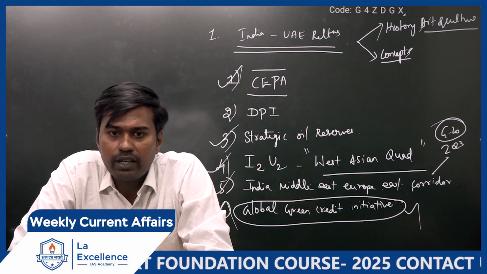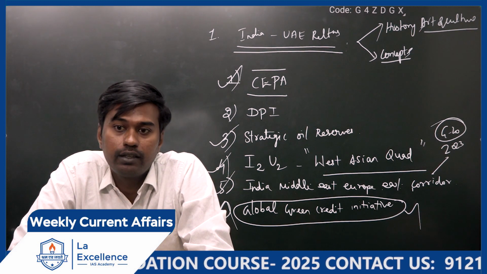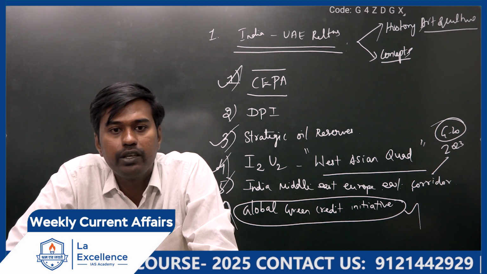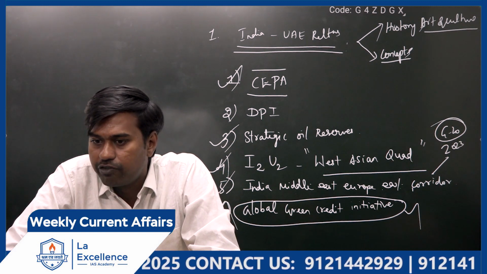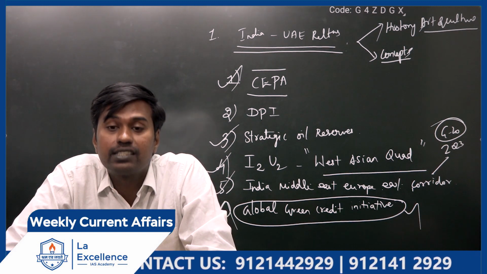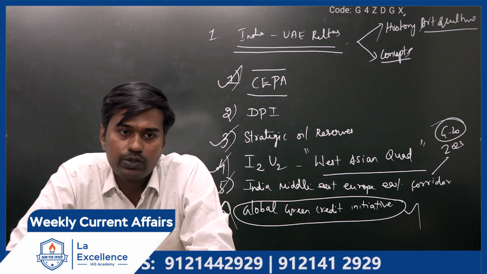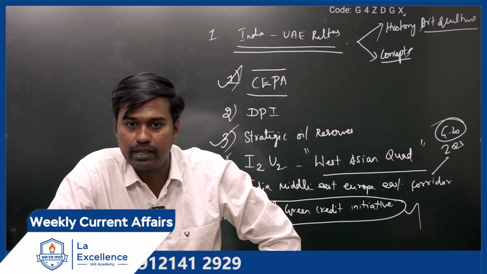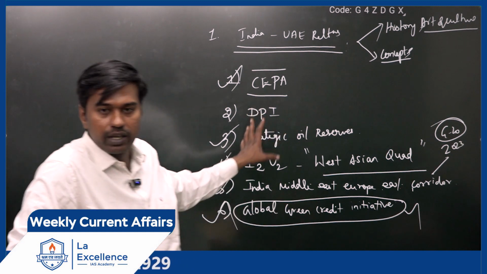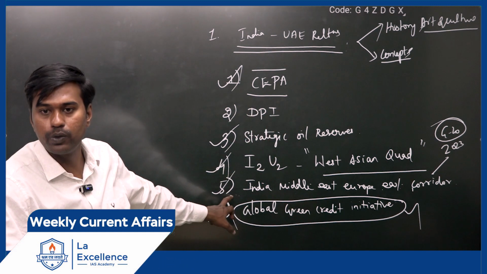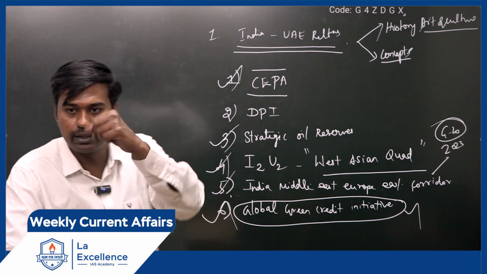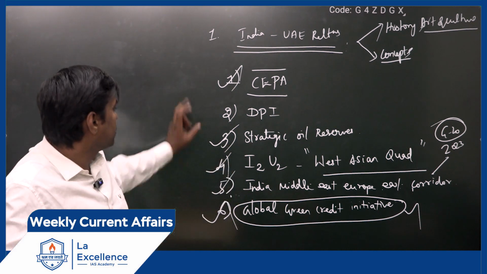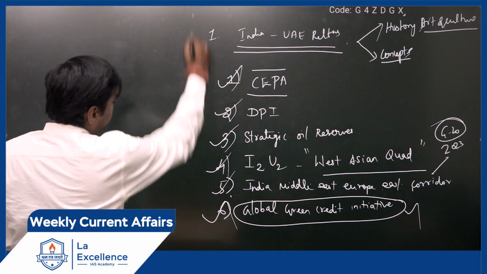Any companies that want to open in that particular location will be given tax concessions for 5 years. So many companies will get attracted to that area and can open their factories or industries. Those are some of the objectives behind this corridor: to improve the trade relationship and to counter the Chinese actions. Yes, next one, DPI.